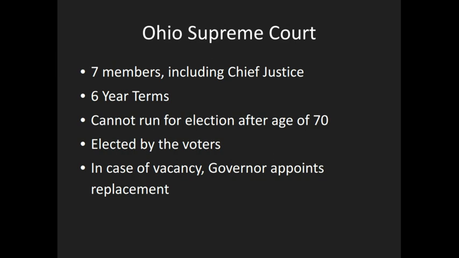6-year terms. They cannot run for election after the age of 70, which is also another big change from the U.S. Supreme Court. There is no age limit to be appointed to the U.S. Supreme Court, but in the state of Ohio, you cannot run after the age of 70. Elected by voters, obviously, instead of being appointed. And in case of a vacancy, the governor appoints a replacement.